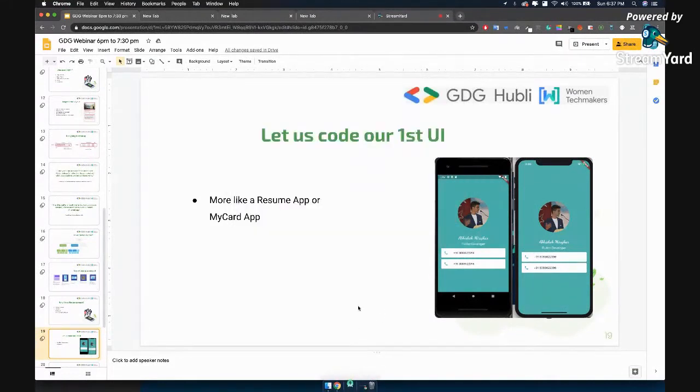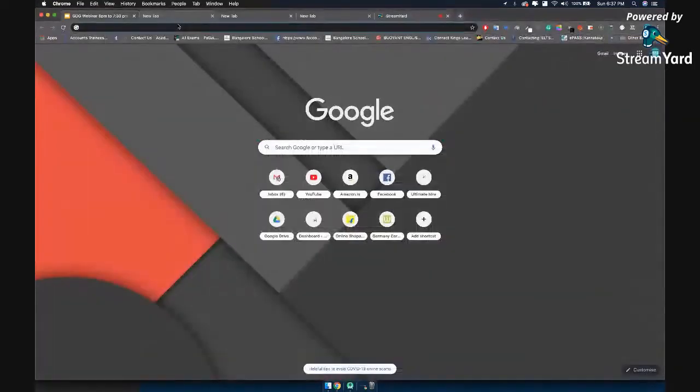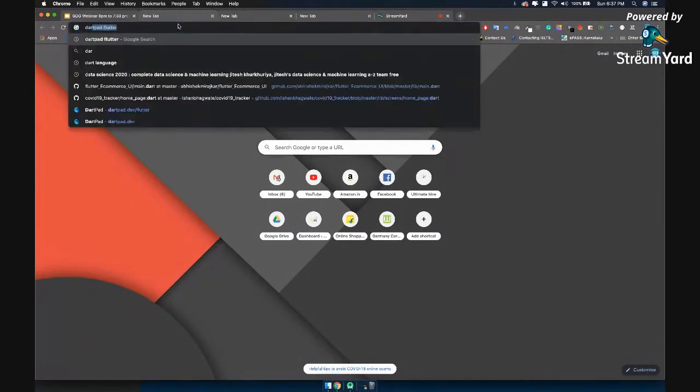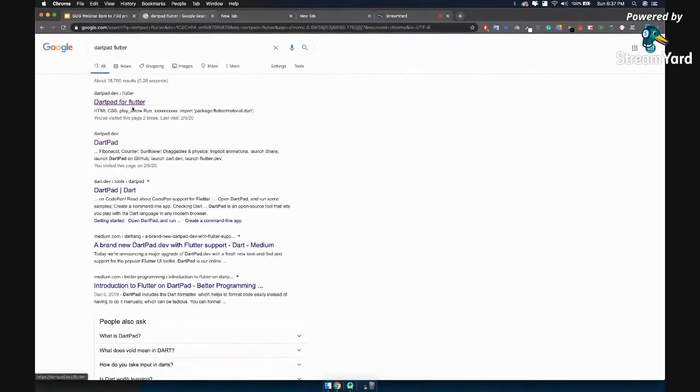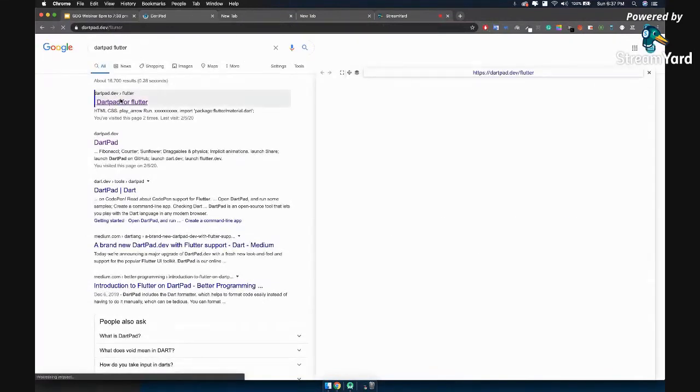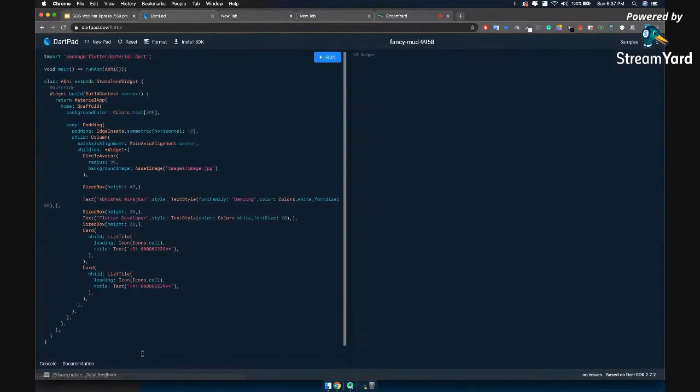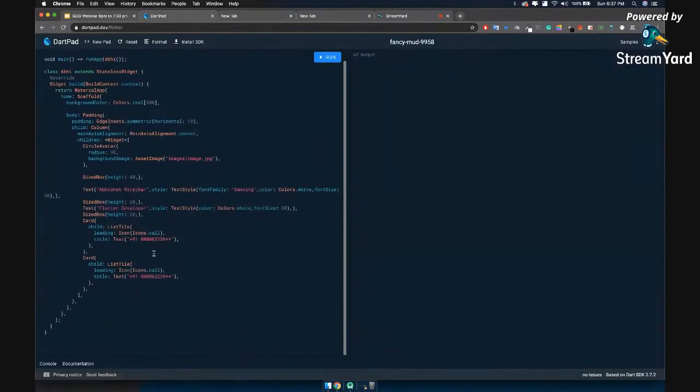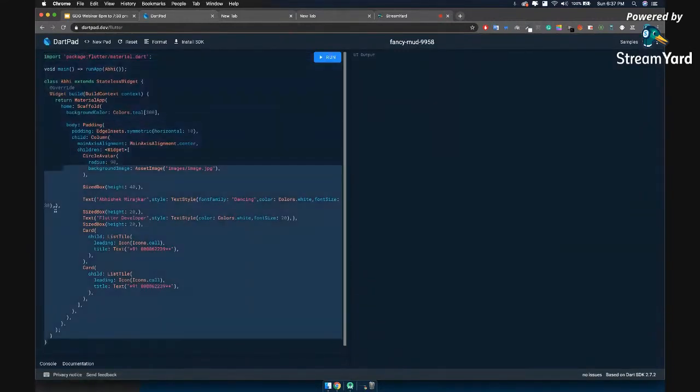For the students who want to live code with me, just in case you don't have Android Studio, there is a website called dartpad.dev and Flutter. You can open this website and code here. I already have the application running.